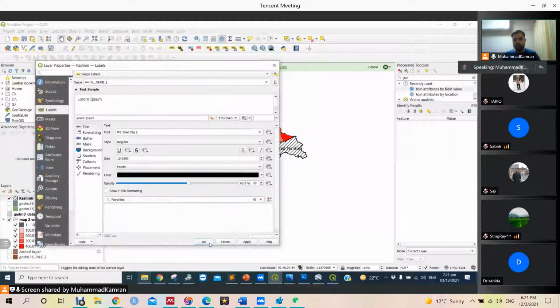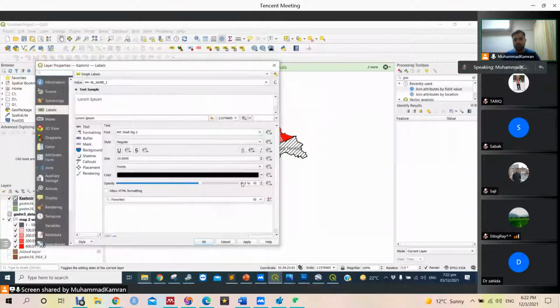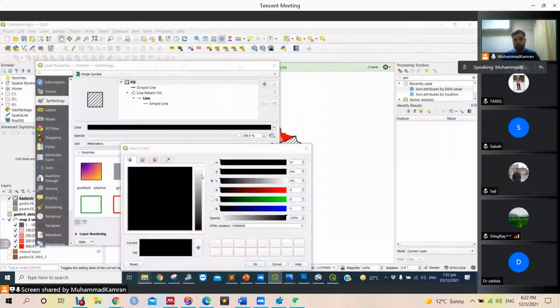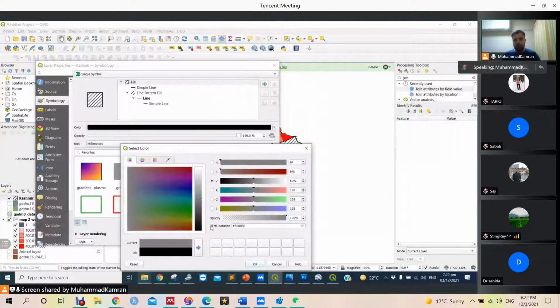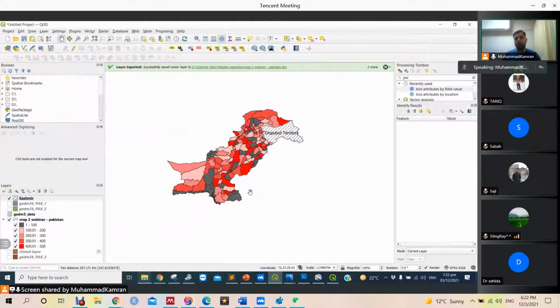Let's make it a little, okay, dark is okay. So the symbology is a very dark color. Okay, now we can see the disputed territory as a separate entity, and now we can continue our map.